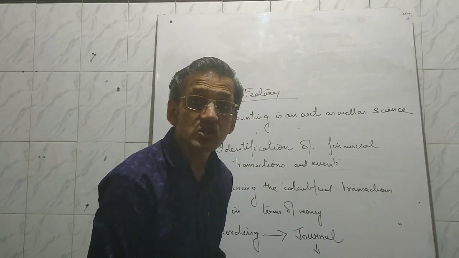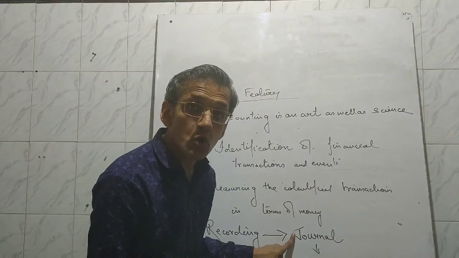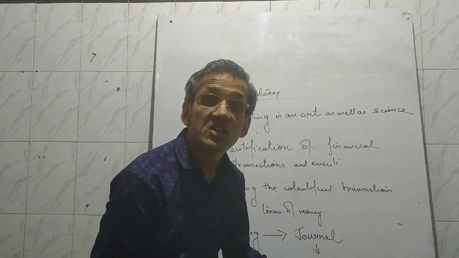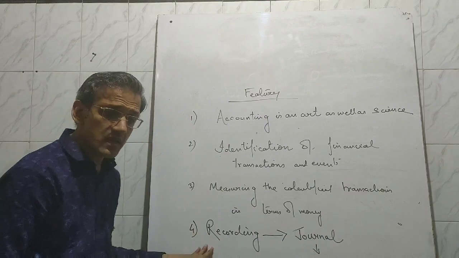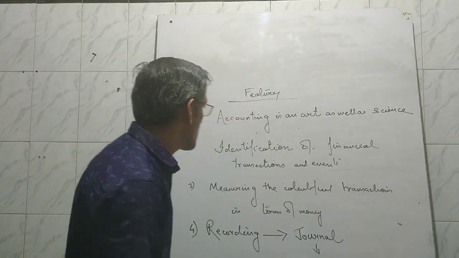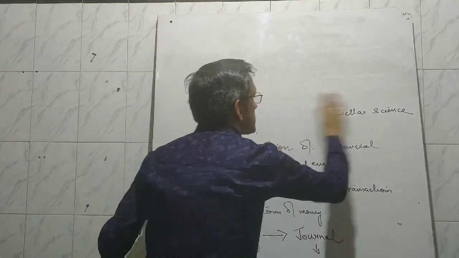This whole process is known as journalizing. So in the book, what we do, we journalize. What we journalize, we pass as journal entry. After recording, the next step is classification.